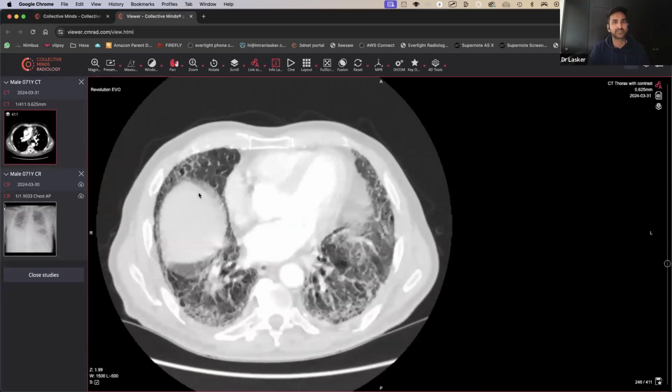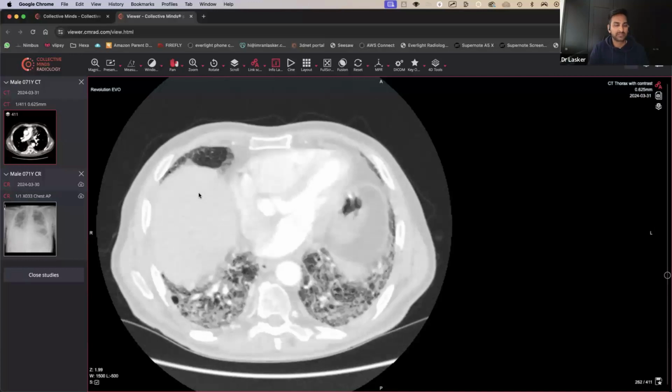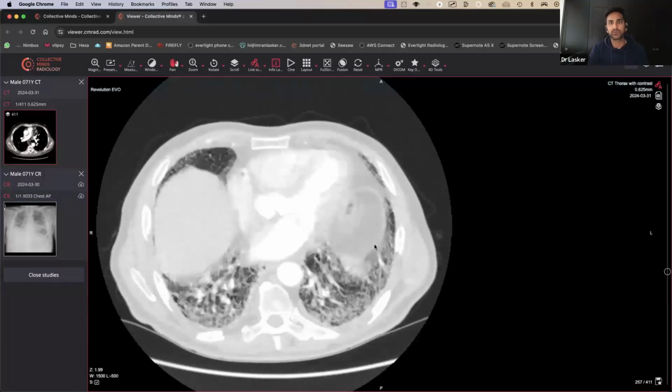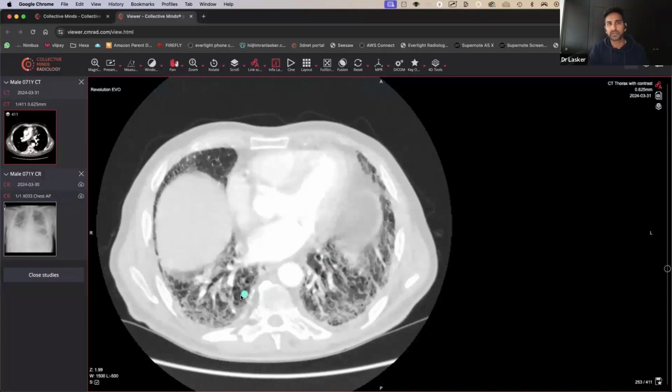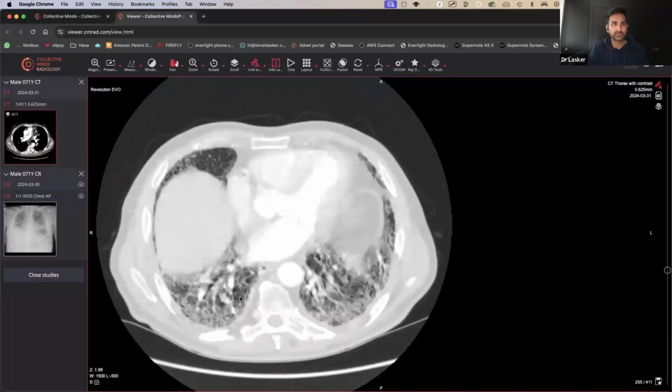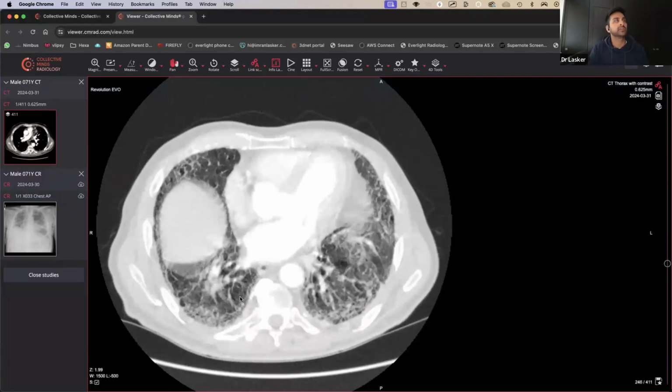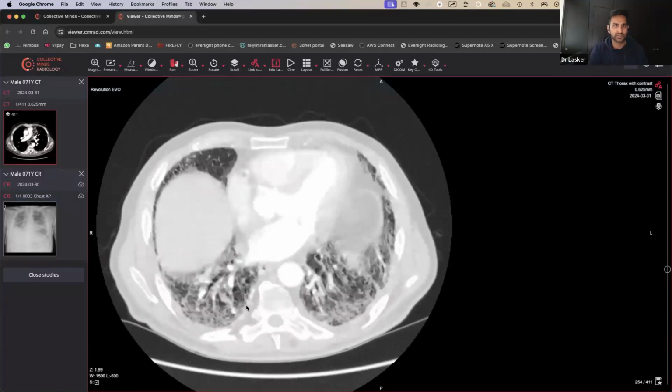Now, the inferior aspects are a bit difficult to see because there is a lot of breathing artifact, but again, you can see a fair bit of subpleural cystic change, and a bit more prominent cystic change in both lower lobes. There is what looks like some consolidative change. I was talking about cystic traction bronchiectasis, but can you see here, these areas look slightly dilated, but they also look thickened. So there's a thickened bit of airway as well.